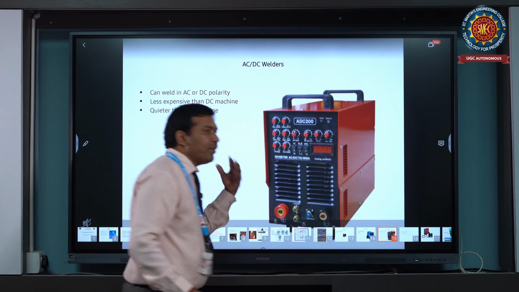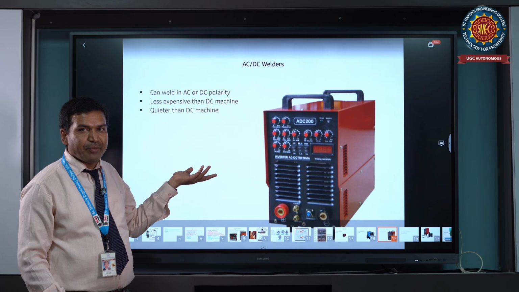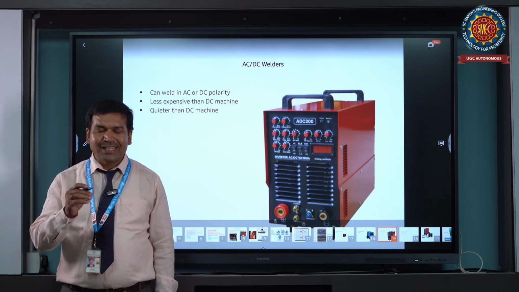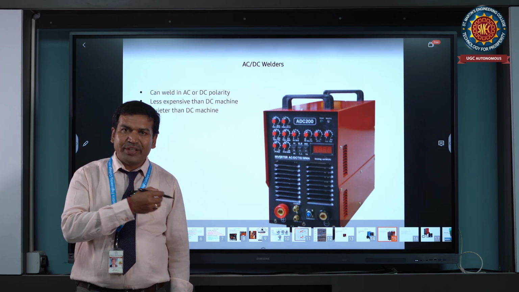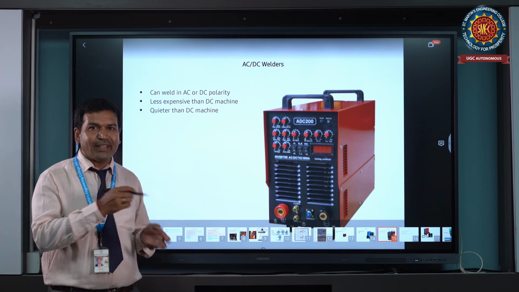Next, it is a combination of AC and DC machine. We already discussed the AC welding machine and the DC machine also, but now it is the combination of AC and DC machine.